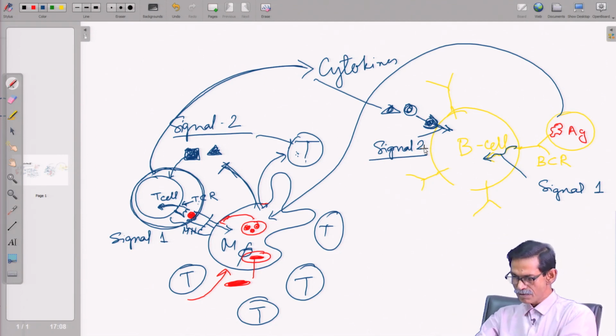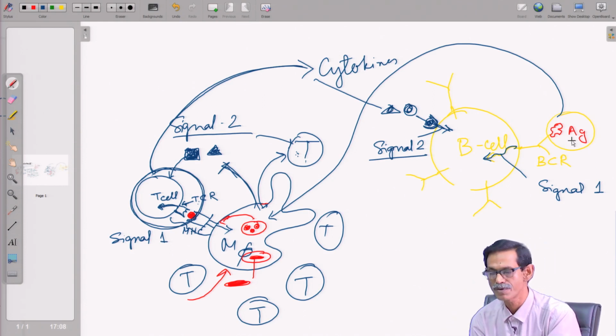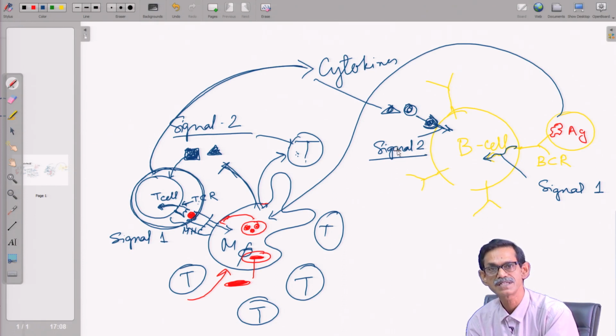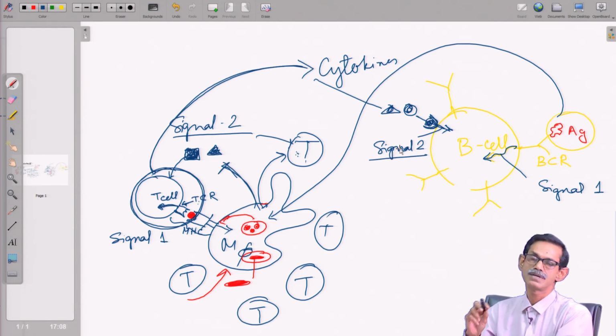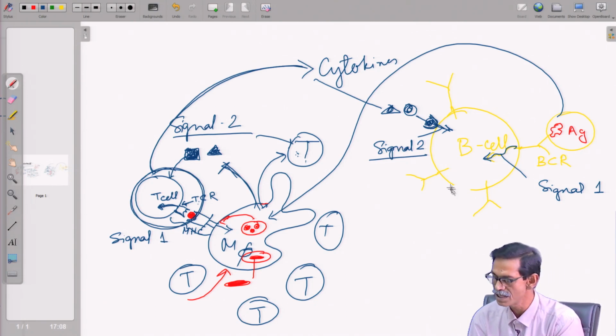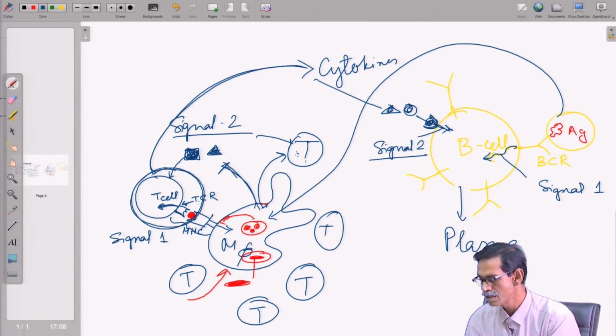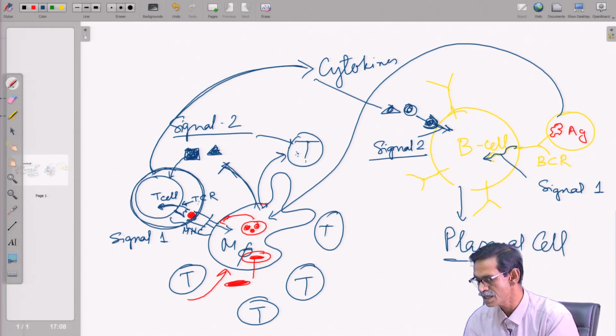So, one signal will come from the antigen-BCR interaction, and another signal will come from the cytokine, which will give signal 2. In B cell activation both signal 1 and signal 2 are very essential. If this does not happen, then we will not see any B cell activation. B cell activation means this particular B cell will be converted to a plasma cell.